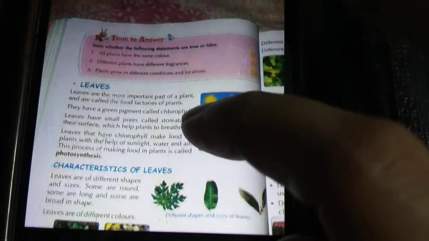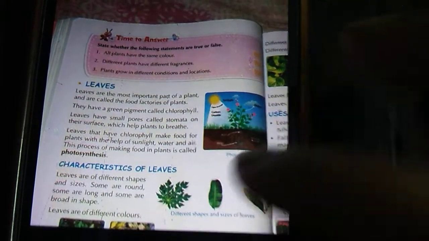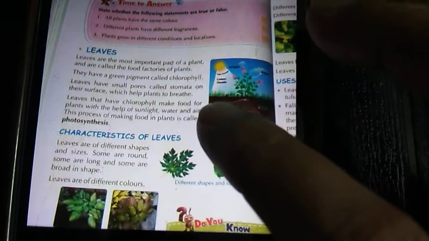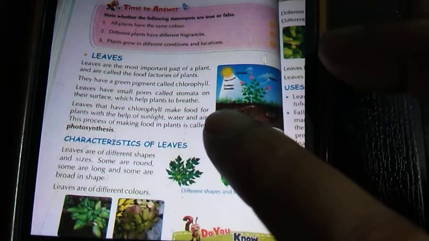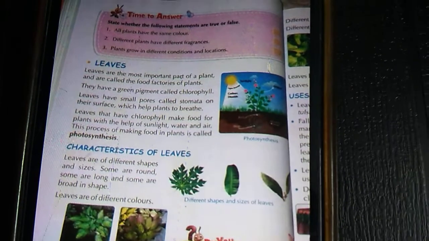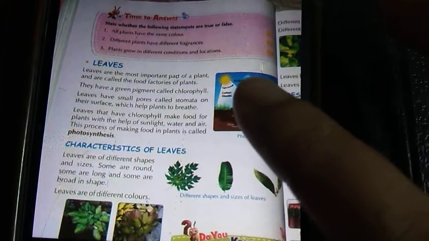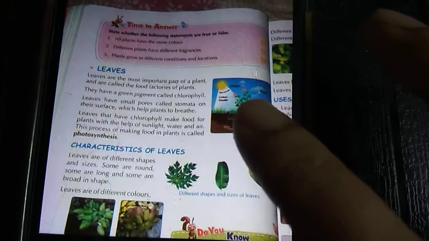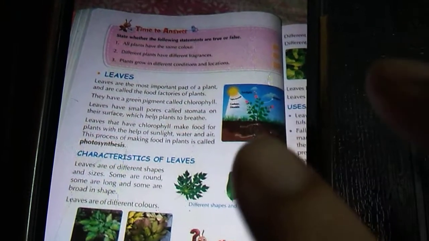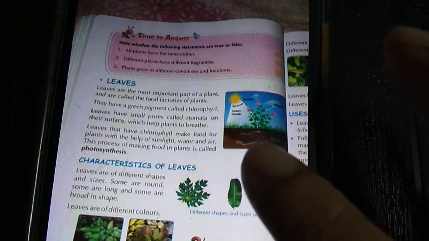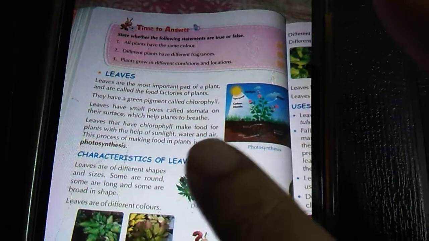Now, come to leaves. Leaves are the most important part of a plant and are called the food factories of plants. That means food is produced here, in the leaves, for the plants. So they are called the food factories of plants.